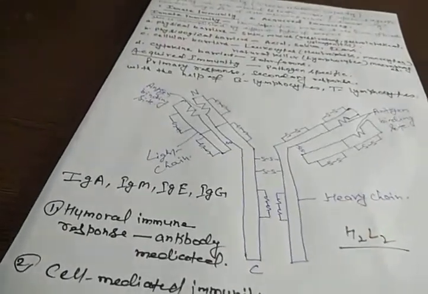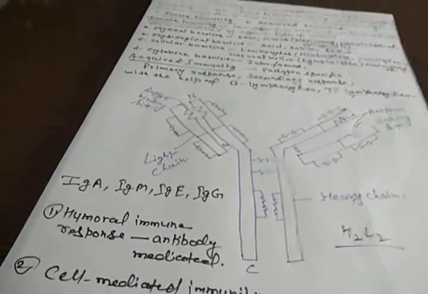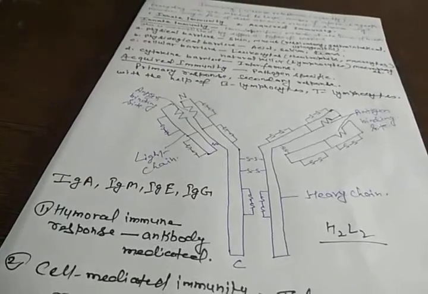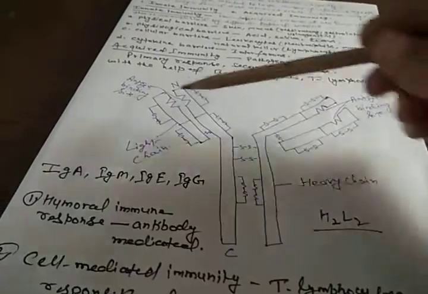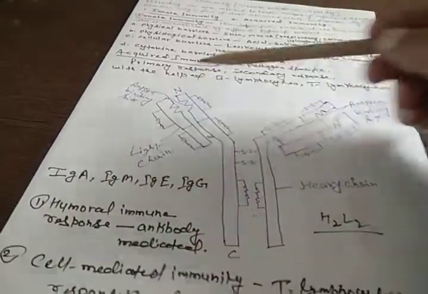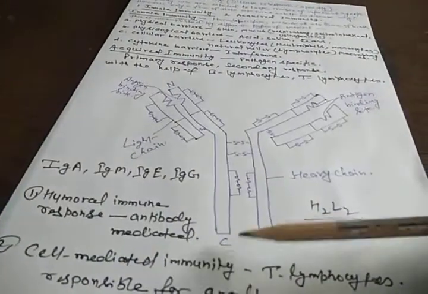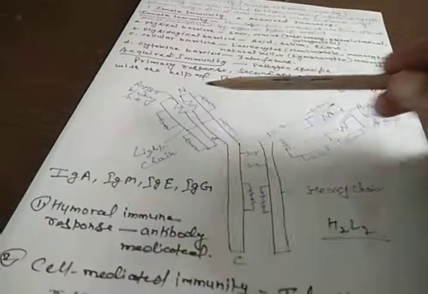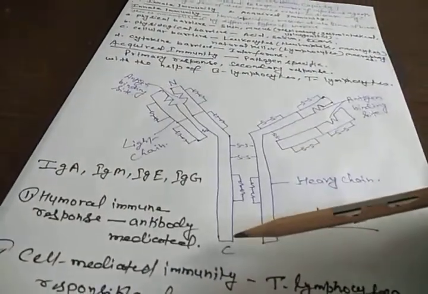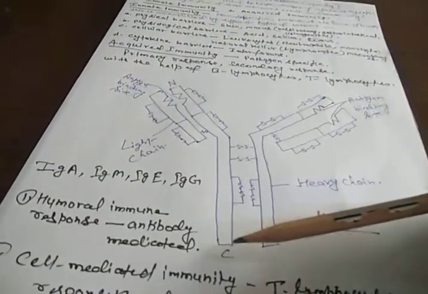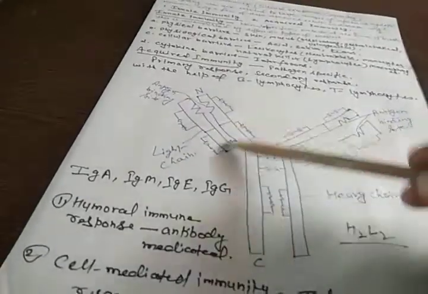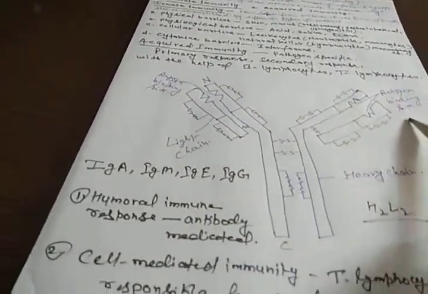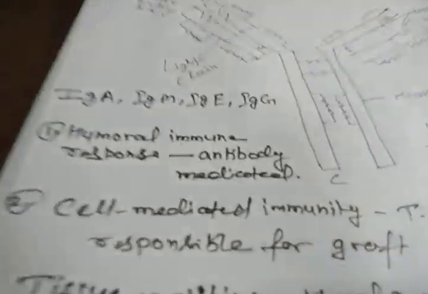This is a peptide chain. You know that this is a chain of amino acids. In a chain of amino acids, one terminal is the N terminal, and the other terminal is the C terminal, meaning at one end there will be the amino group, and at the other end there will be the carboxylic acid group. So this is the structure of a typical antibody, called the H2L2 type of antibody.